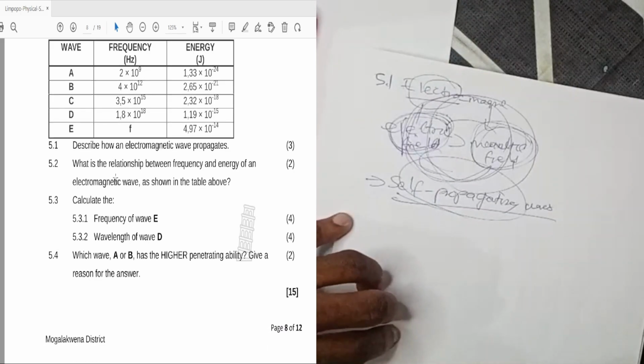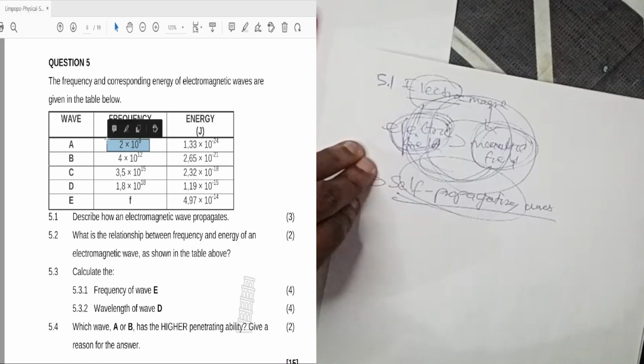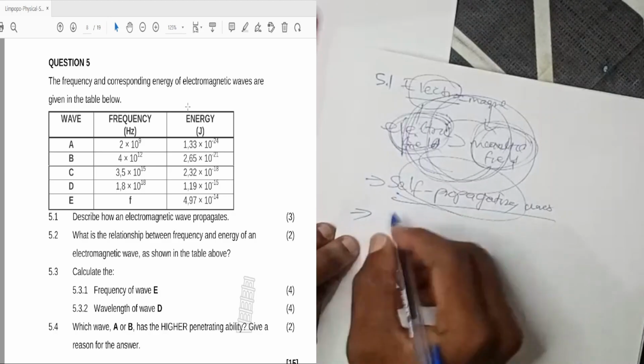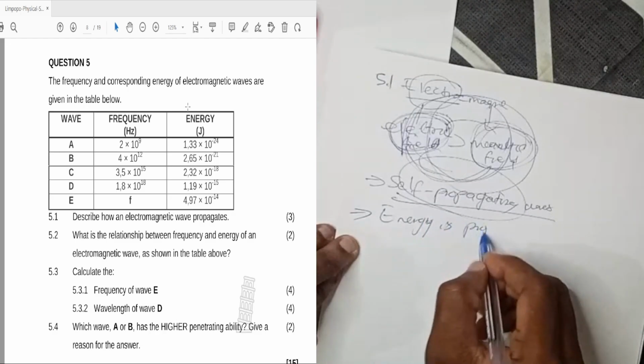I'm here for calculations. What is the relationship between frequency and energy of an electromagnetic wave as shown in the table above? You look at your frequency. This one is 2 times 10 to the power 9. Then the following one is 4 times 10. What's happening to the frequency here? It seems like the frequency is increasing in this order. So let's look at our energy. Energy is 1.33 times 10 to the power minus 24, 2.67 times 10 to the power minus 21. It means energy is also increasing, which is true because the relationship between frequency and energy is that energy is proportional.